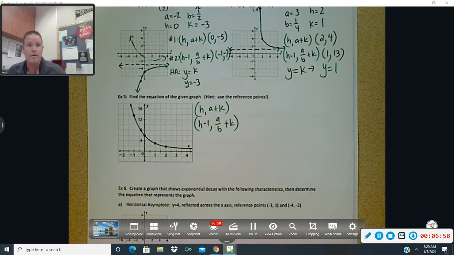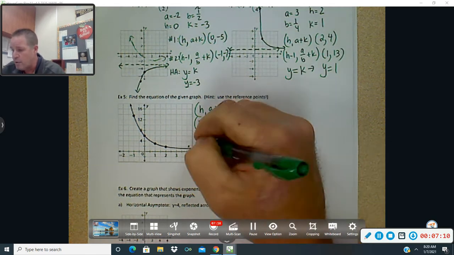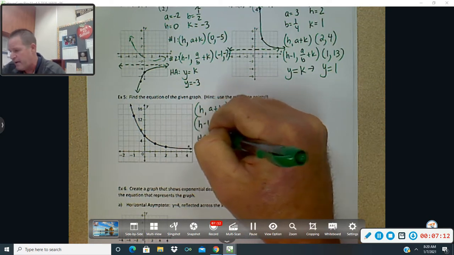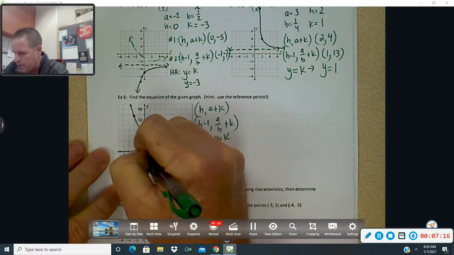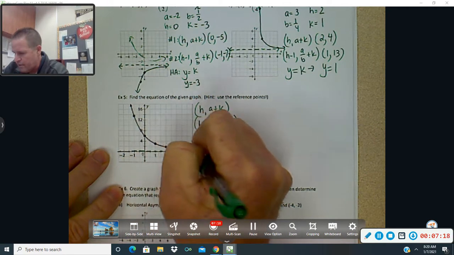Now you do want to memorize these so that you can use it, so you're not constantly looking back at the notes trying to figure out which one is which and so on. If you got to memorize, it goes a little bit easier for you. All right. We'll probably talk about the horizontal asymptote, so let's include that. That's y equals k. This is just like what we did for growth. We got to just get it now for the decay.